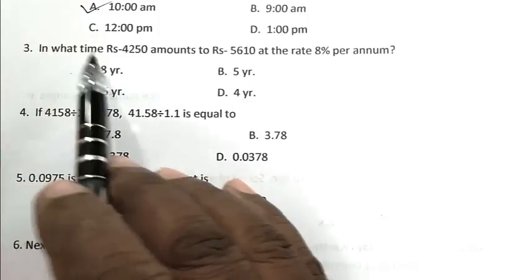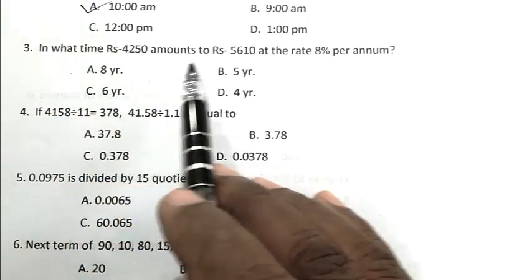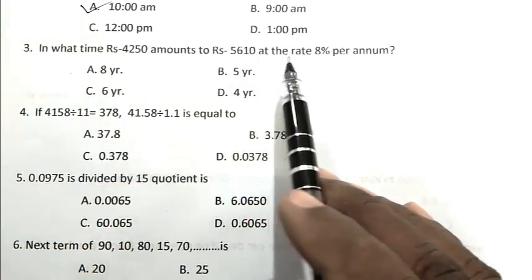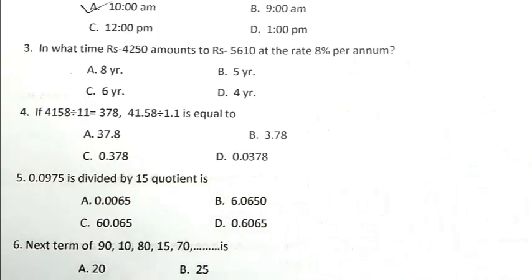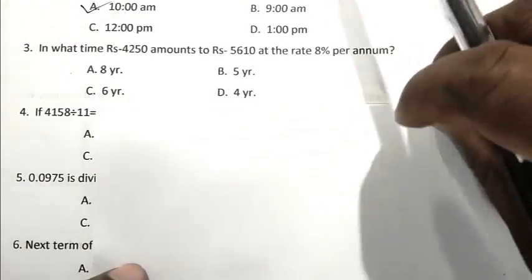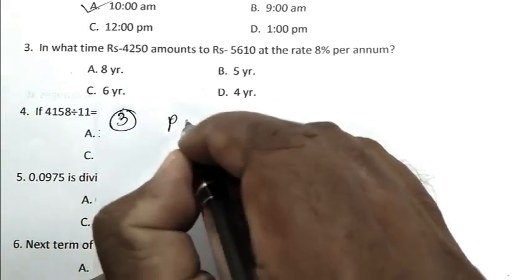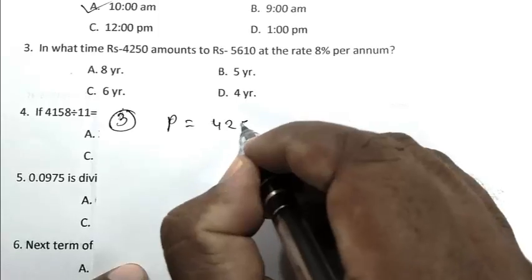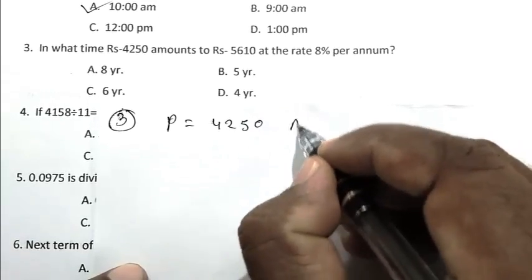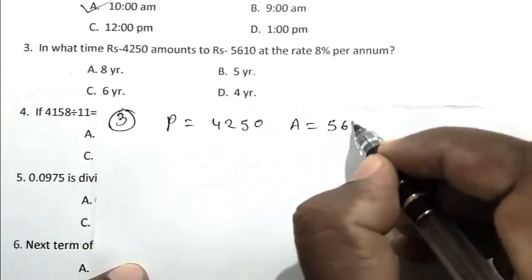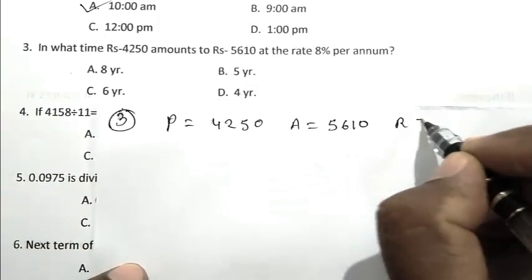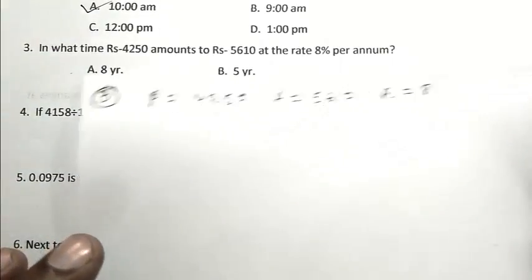Question number 3. In what time will rupees 4,250 amount to rupees 5,610 at the rate of 8% per annum? Simply we calculate it from the formula. So question number 3, principal is 4,250, amount is 5,610, rate is 8%. We have to calculate the time.